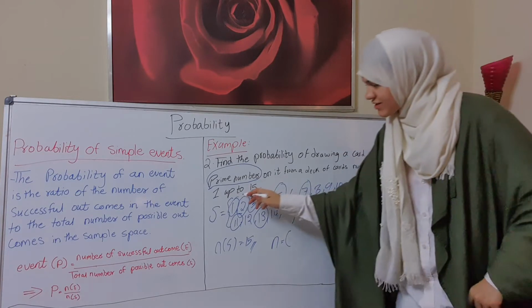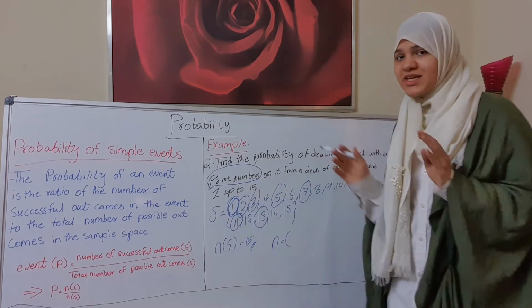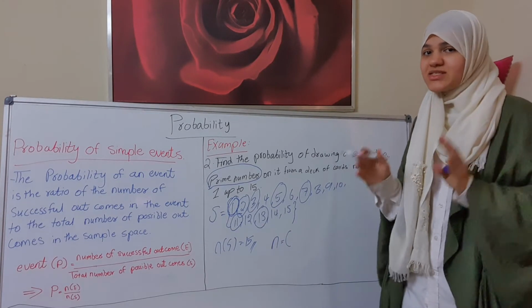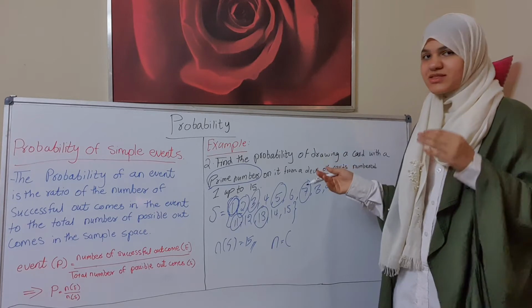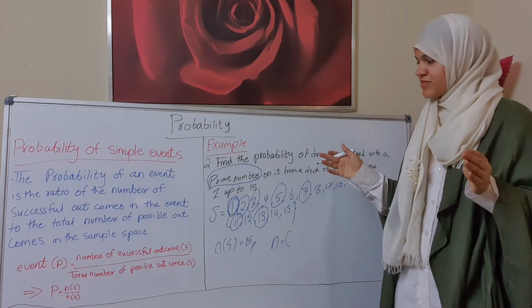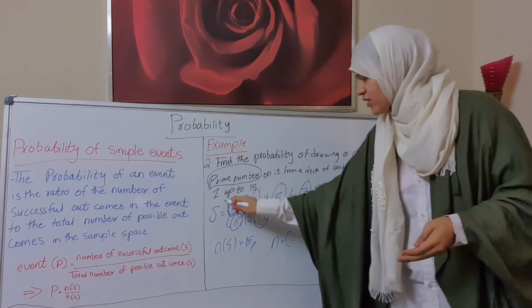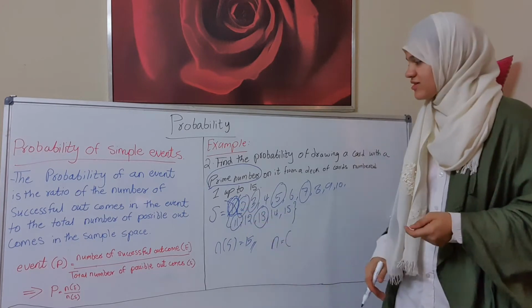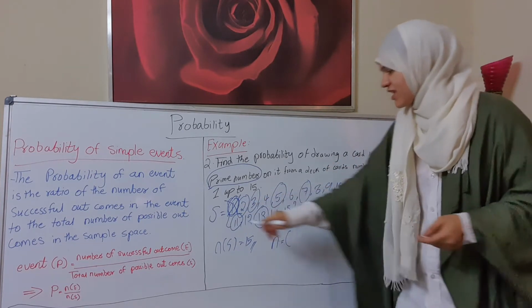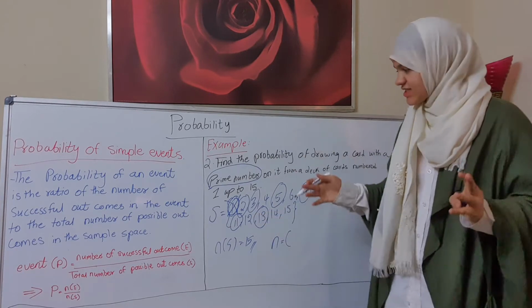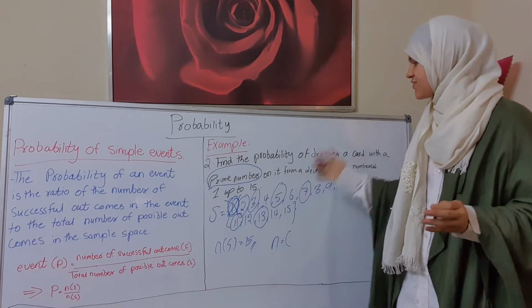Because 1 is neither a prime number nor a composite number. It's not this and not this. So that means 1 cannot be a prime number. So we'll start from 2, 3, 5, 7, 11, 13. Now we have 6 successful outcomes.